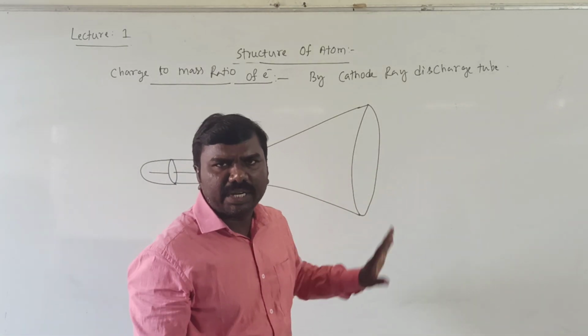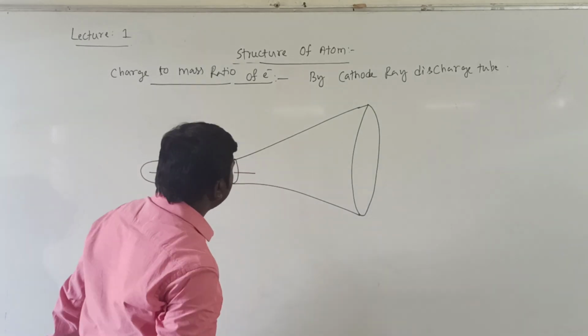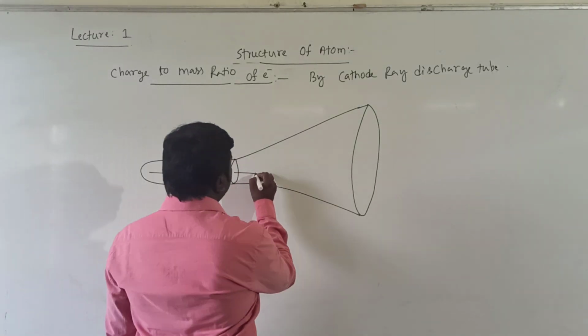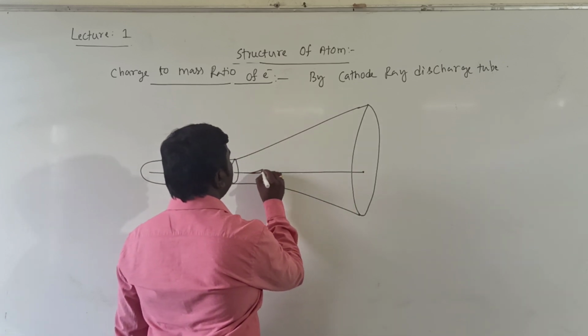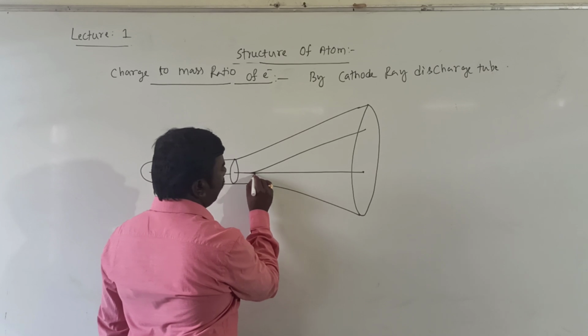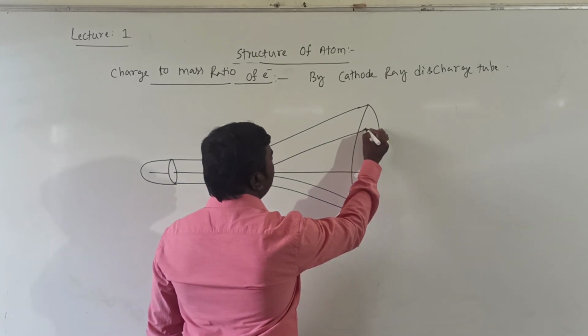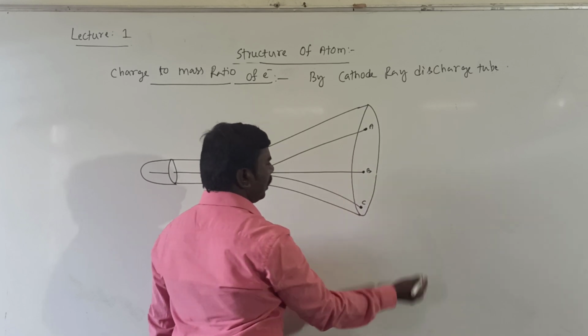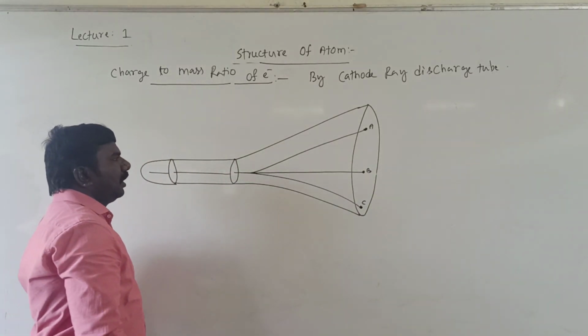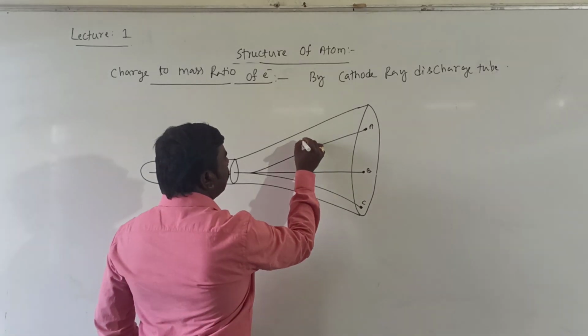Here the rays travel in a straight line direction, and they will be deviated. It is point A, point B, point C.